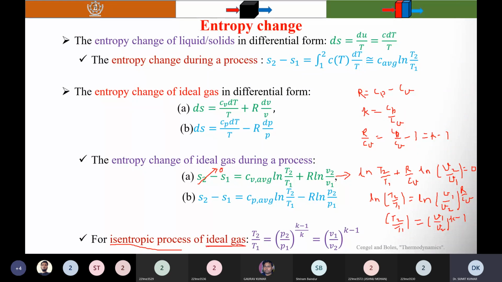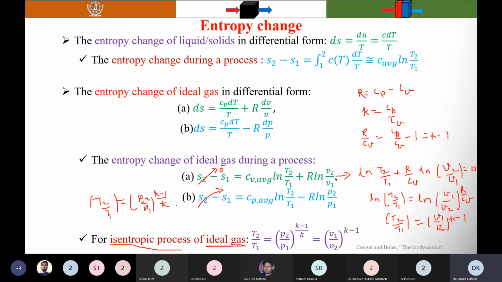Similarly, you can use the second one. So these terms become 0. And similarly, you will do the mathematical calculations. You will find that T2 by T1 is equal to P2 by P1 raised to power K minus 1 by K.